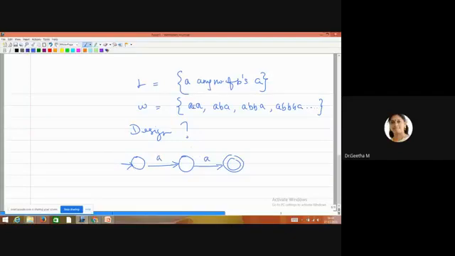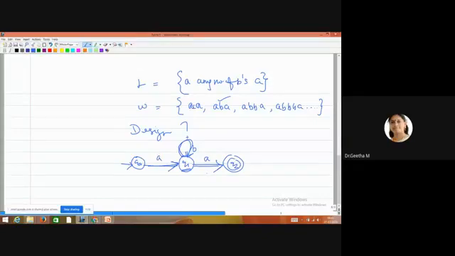Then come to the second part. First A, second string. See the second string: first A, then followed by 1 B, then followed by A. It has to accept 1 B one time. So it will repeat only one time. The self loop, you know, Q0, Q1, Q2. Q1 has one self loop that will repeat only one time for the second input. So first time it will go like this. First A followed by single B, then followed by second A. So likewise, it will be accepted by the finite automata.